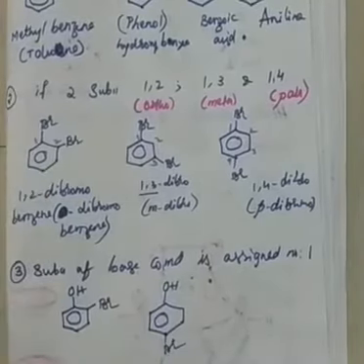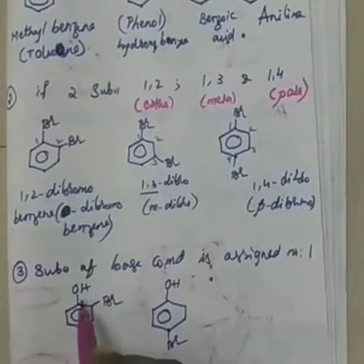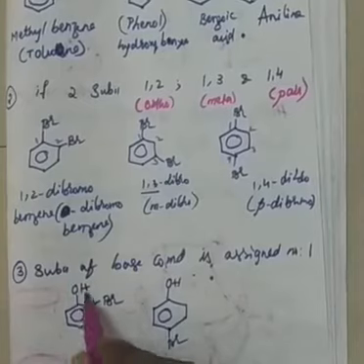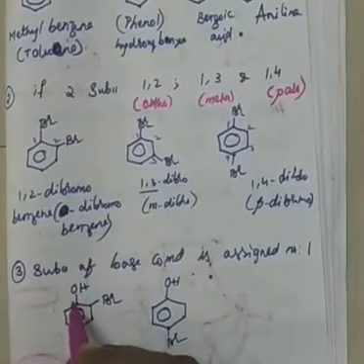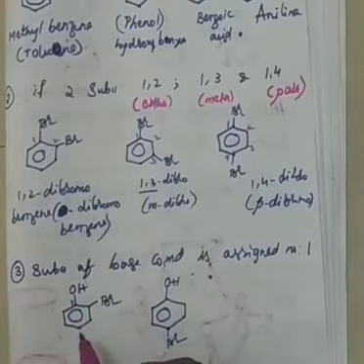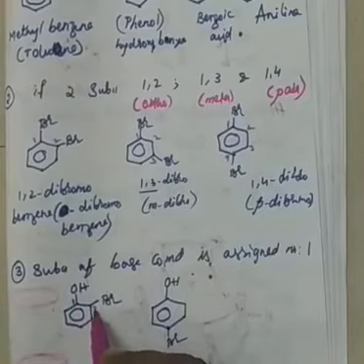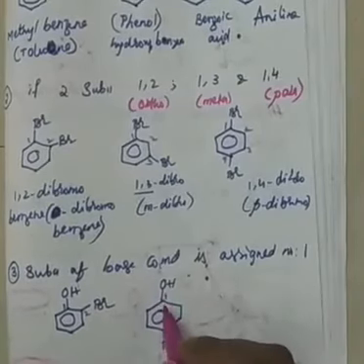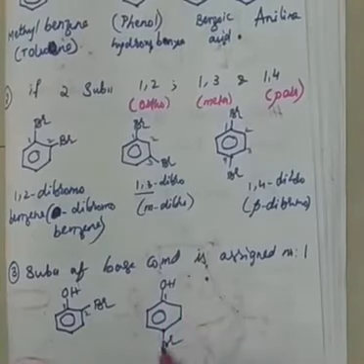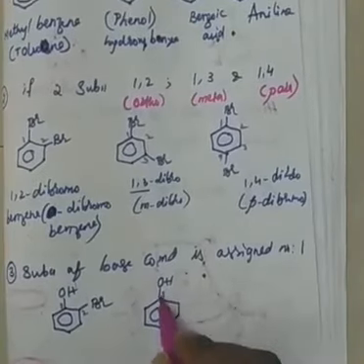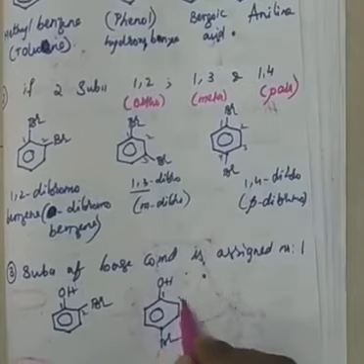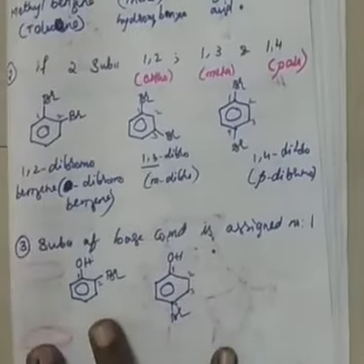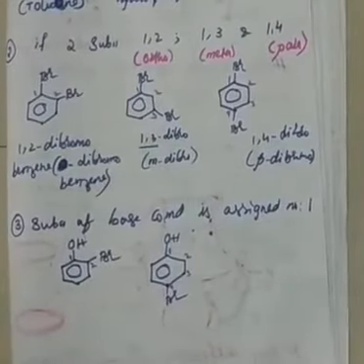How to write? You know that this OH is a functionality, right? So this is your basic compound, and numbering must start from here, OH. Then only the next substituent gets the next number. For example, this one got number 1 for the substituent. Directly I cannot give bromine 2, right? Because I have to go through the chain. This is second, this is third, and this is only the fourth one, right? Now start giving the numbering.